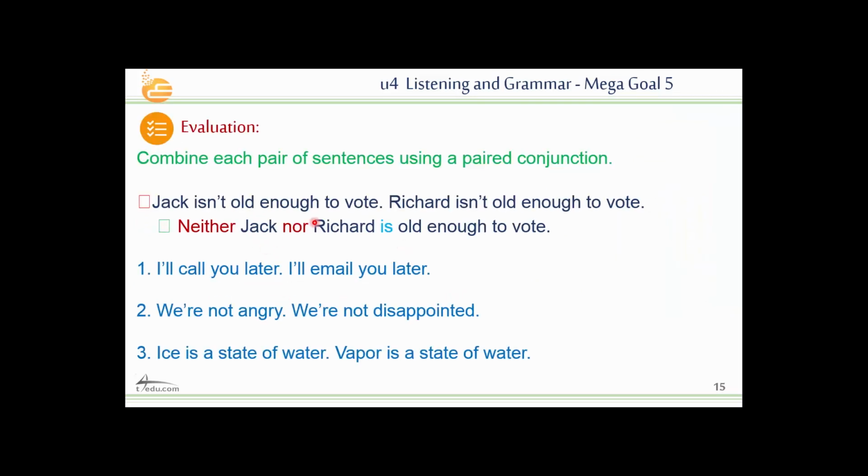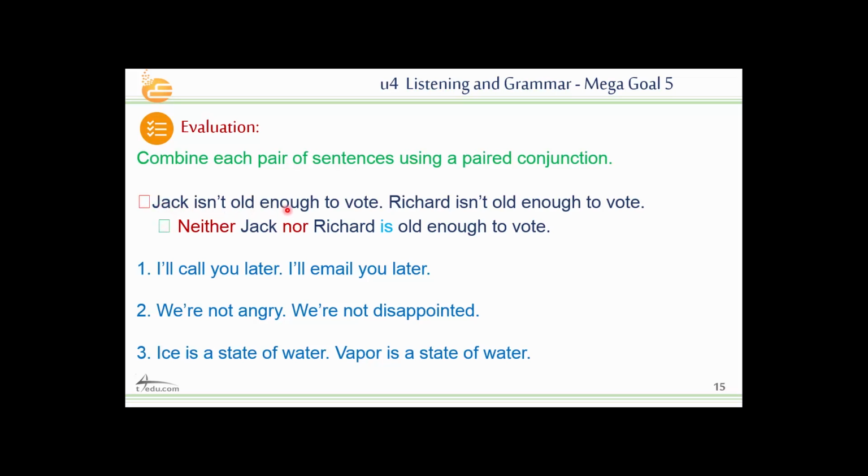Now let's check your understanding. Combine each pair of sentences using a paired conjunction. Paired conjunctions: we have both and, we have not only but also, we have neither nor, we have either or, okay? So here the first one is an example.